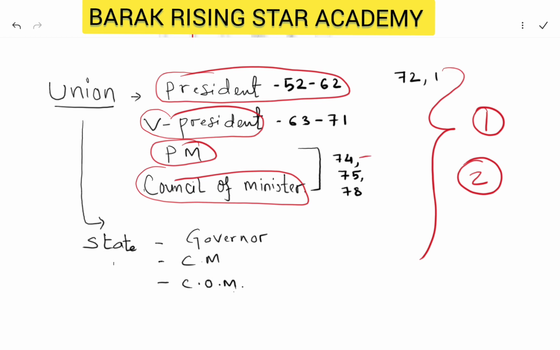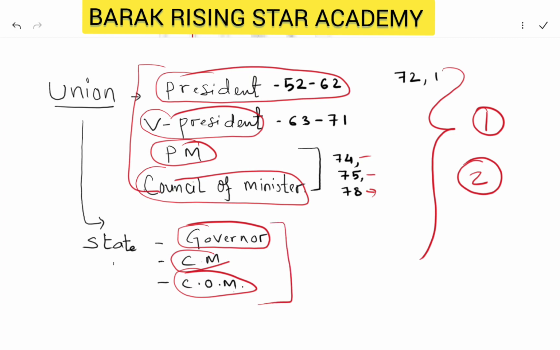Aid and advice, and then the president appointments. Then comes the duties of the prime minister to furnish information to the president. That is there. So the state, we have the governors, CM and council of ministers. So if you cover up this topic, and these topics are almost similar to the union government.